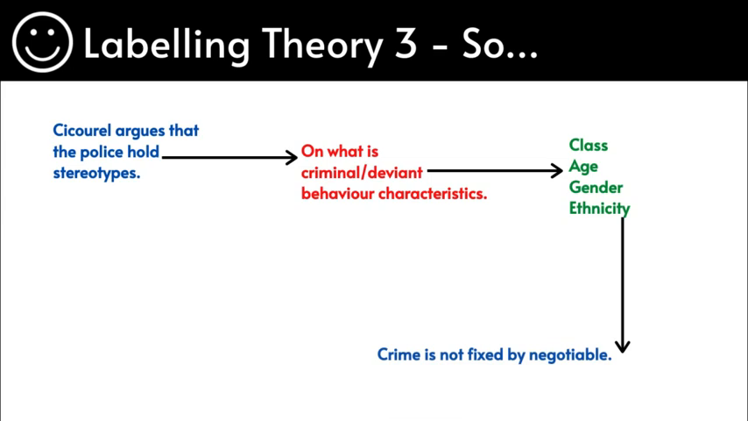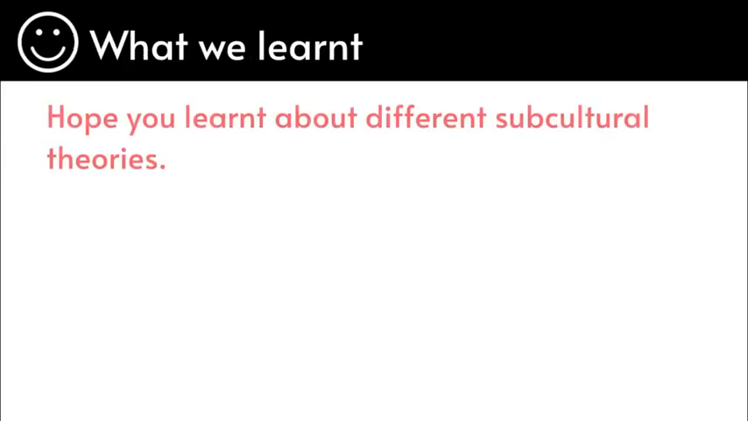Here we can clearly see crime is not fixed but negotiable, and this is Cicourel's theory, and you can always use this example that I've looked at in your essay answer. This will help you to show the examiner that you have understood the theory as well as looked into an example and applied the theory to it. Simply, we can see crime is not fixed but negotiable. What we've learned so far are various different subcultural theories.